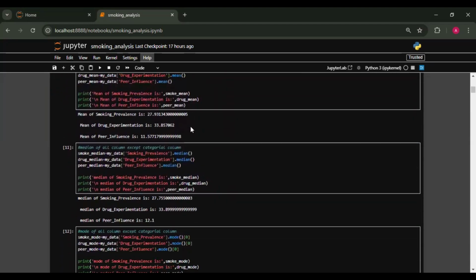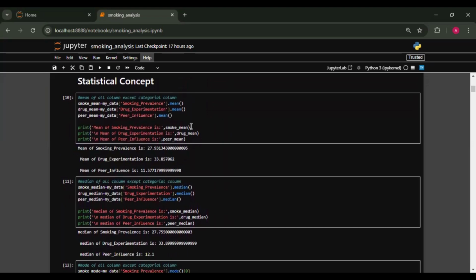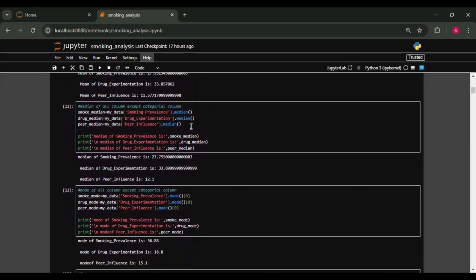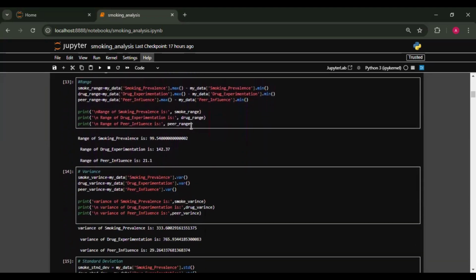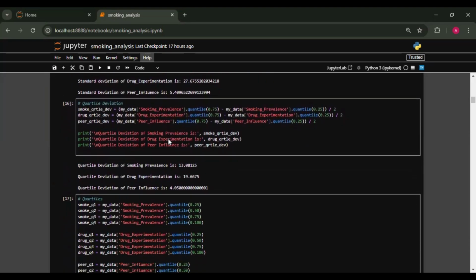Our next step is to calculate basic statistical measures like mean, median, mode of numerical columns, such as smoking prevalence, drug experimentation, and peer influence. You will see that we find mean, median, mode. Then we calculate the measures of dispersion like range, variance, standard deviation, quartile deviation, and quartiles.